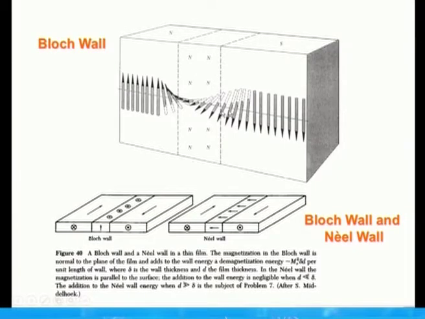So, the spin changing over process is displayed here. So, the upspin is flipping over in this manner under the influence of external field, and this boundary is called as Bloch wall and Néel wall, depending upon whether it is a ferromagnetic, antiferromagnetic or ferrimagnetic.